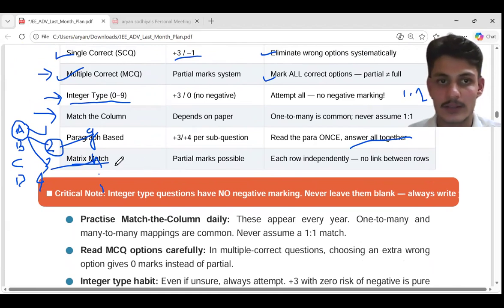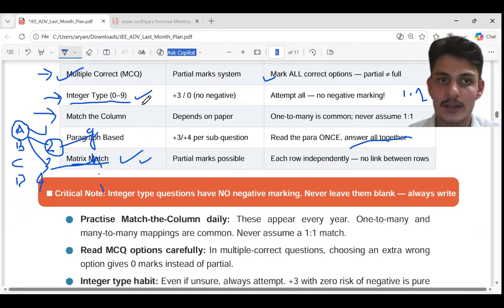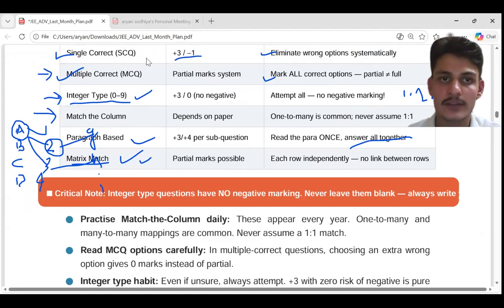These types of questions can be tricky, so please make sure that you attempt the integer questions first, because there is no negative marking. So try to attempt the integer questions completely, then single correct questions completely, then paragraph based questions. Okay, so first I would suggest that you attempt the integer type, then the paragraph based, and then the single correct. Then try to go on to the multiple correct and the matrix. I have mentioned the priority because this will give you the positive marks.